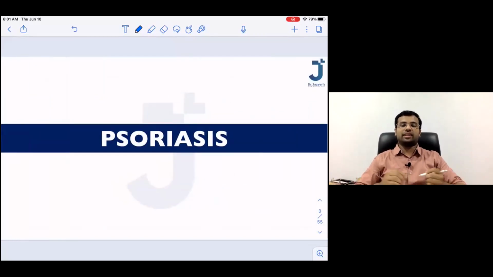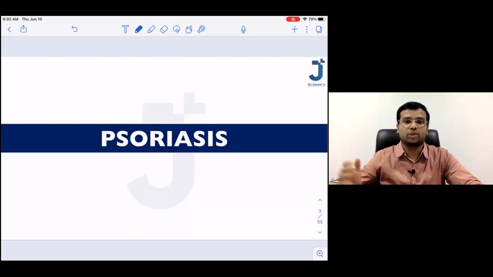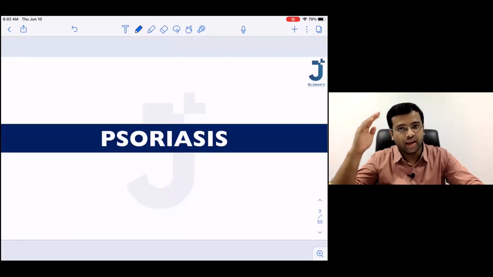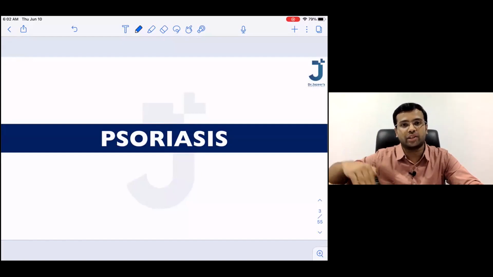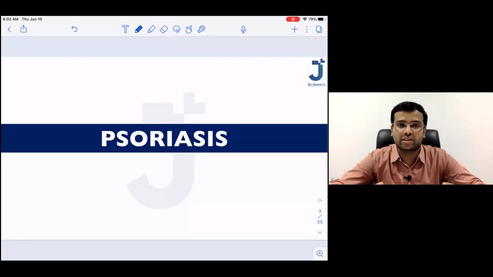So the first disease that we will be discussing is psoriasis. As all of you know, you must have seen patients of psoriasis, right? Those patients who come to you with erythematous plaques with silvery white scales. So what is the problem with psoriasis? It is a chronic disease where there are a lot of flares and remissions. So the patient may feel that the symptoms are worsening, and at times the symptoms would be getting better. Again, there is going to be a flare and then worsening. So in today's discussion, I would like to limit the discussion to the major points that are important from an MCQ perspective, but definitely also on a clinical aspect, while discussing all the clinical aspects.